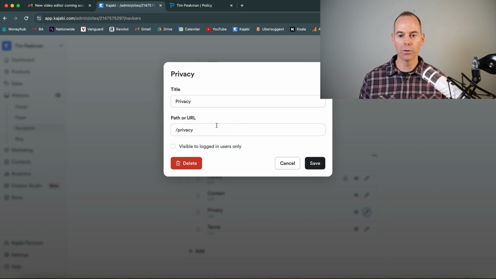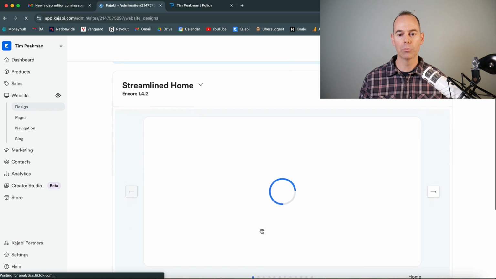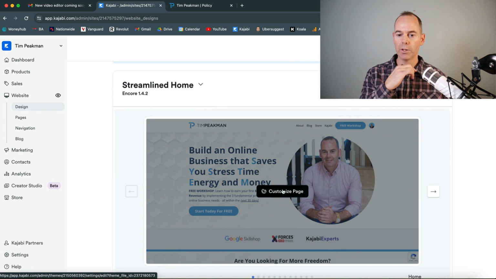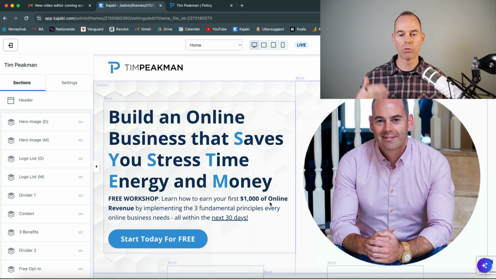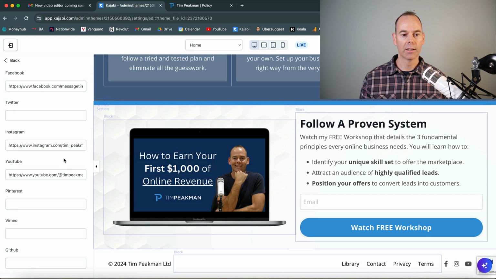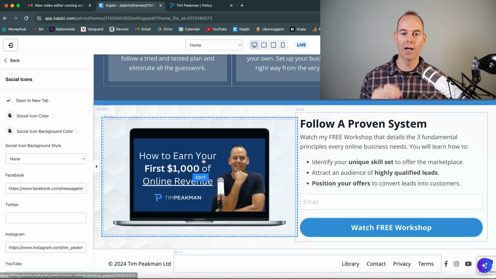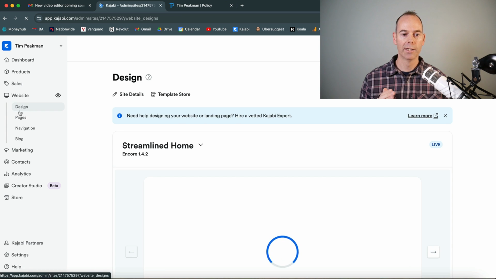If you wanted to add those, you can simply go back to the design of your main homepage. And if you wanted them to be consistent throughout your system pages, you can just scroll down and change it on the one footer here. You can click on them here, change it for this footer, and then this footer will populate throughout all of your system pages. That's what I like about the pages.